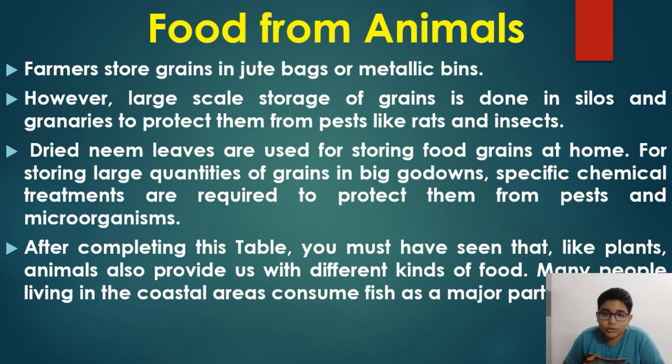Farmers store grains in jute bags or metallic bins. Those bags which you saw in the last picture are jute bags, and there are metallic bins also. However, large-scale storage of grains is done in silos and granaries to protect them from pests like rats and insects. So granaries and silos are used to store them.